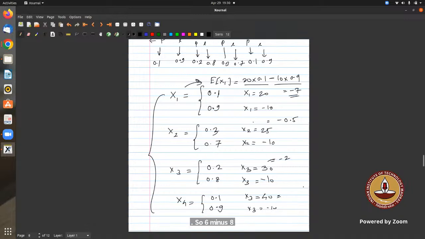This one is 4 minus 9, which is minus 5. No, for X2 it's plus, right? 25 into 0.3 is 7.5, and 10 into 0.7 is 7, so this is plus.